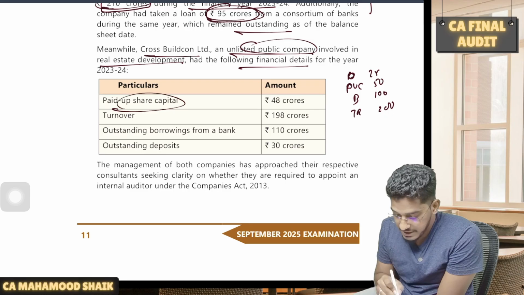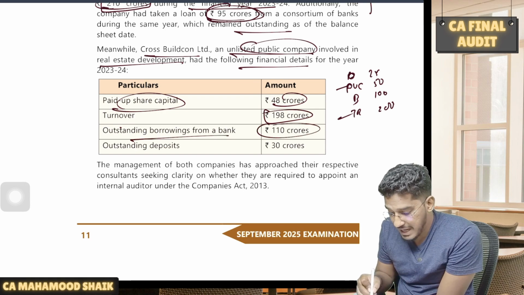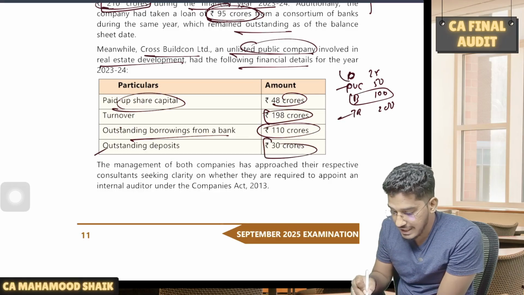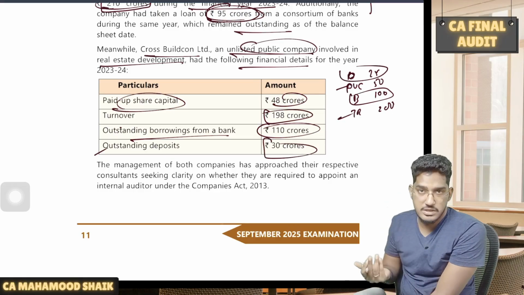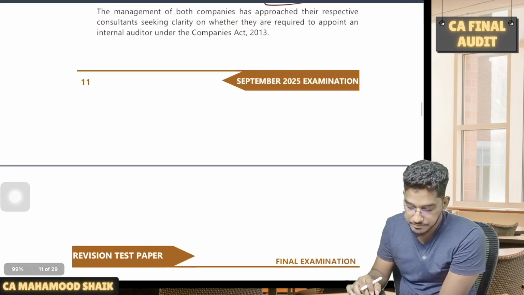So if you see here, paid up share capital is 48, well within the limit. Turnover is 198 crores, within the limit. Outstanding borrowings from a bank, 110 crores, exceeded the limit. Outstanding deposits, 30 crores, that also exceeded the limit. Since two conditions have been violated here, this company is also required to make an appointment of an internal auditor.